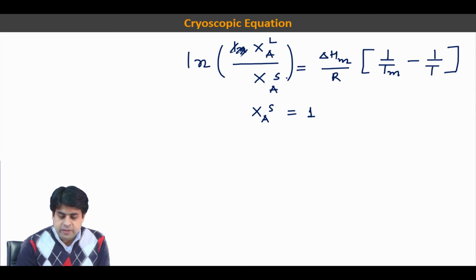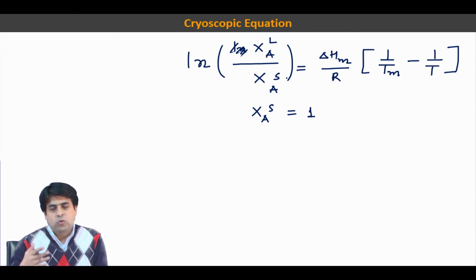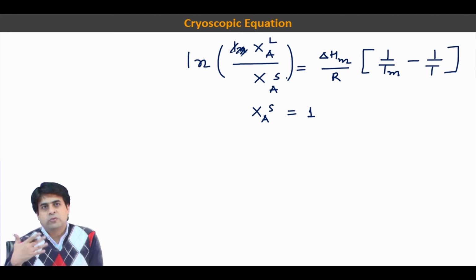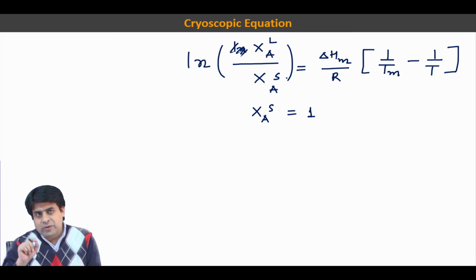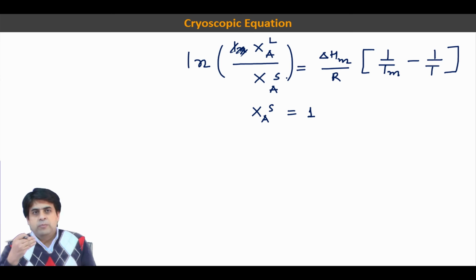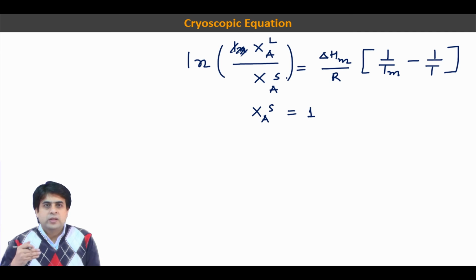So in this situation we consider that your pure phase, this x A S, was 1, and we consider it is diopside. The mole fraction of diopside in solid was 1, and your mole fraction of diopside in liquid was less than 1,